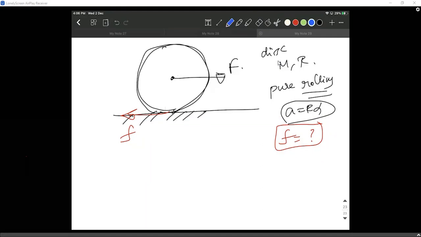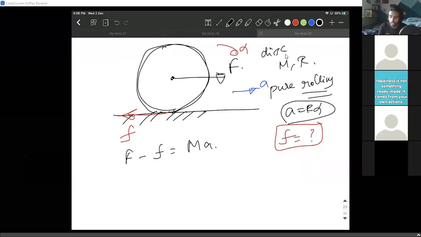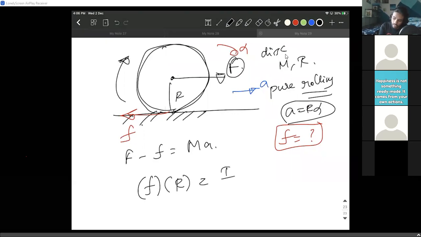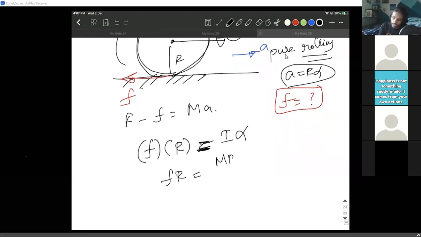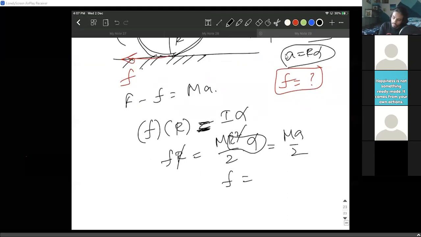Let's look at the problem then. Let's talk about the linear acceleration. Let's say there is some angular acceleration also. Let's write both the equations. F minus f equals ma, that is a linear equation. Now when I write the angular equation, because of capital F, there is no torque at all. So there is only torque because of friction. f into R is creating a clockwise torque. So f into R equals I alpha, which is mr square by 2 alpha. R cancels. R alpha is nothing but a. So small f equals ma by 2.